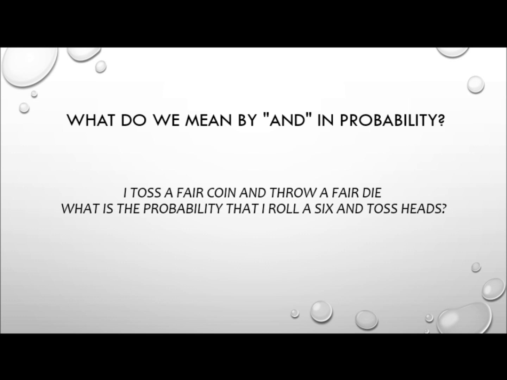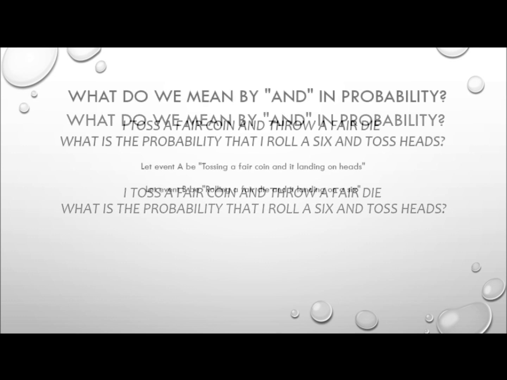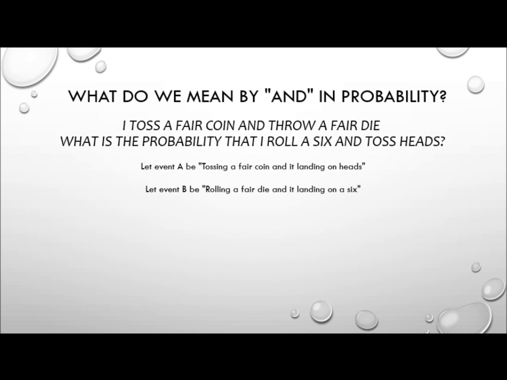I toss a fair coin and throw a fair die. What is the probability that I roll a 6 and toss heads? Let event A be tossing a fair coin and it landing on heads, and let event B be rolling a fair die and it landing on a 6.